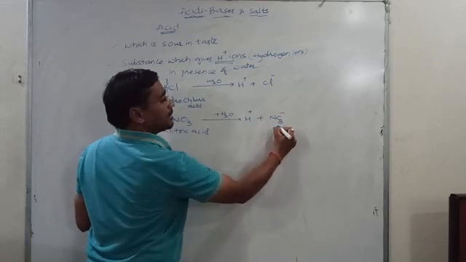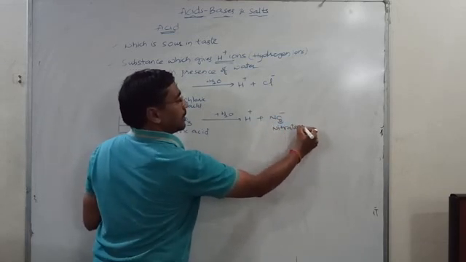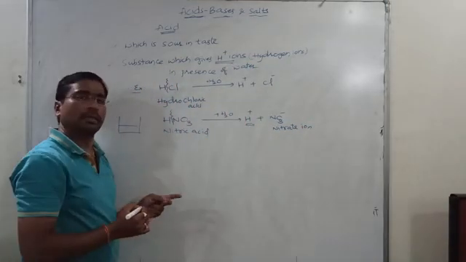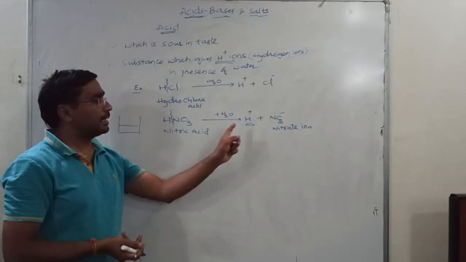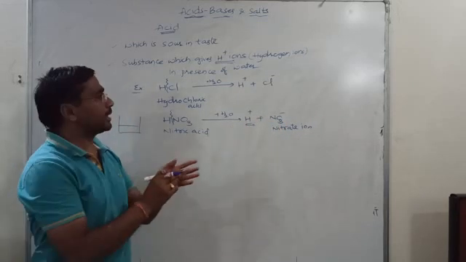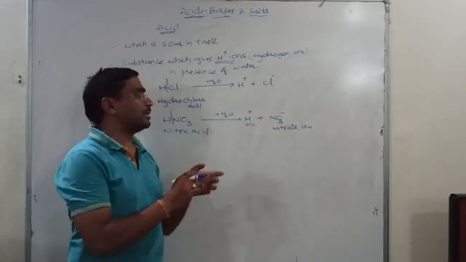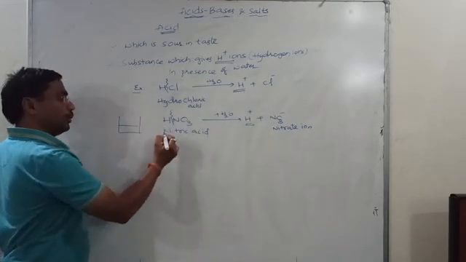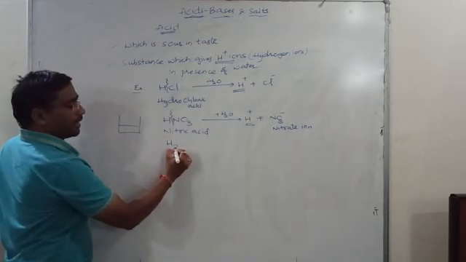NO3 minus means nitrate ion, and H plus is the hydrogen ion. We are not concerned with the other ion it is giving. Mainly we focus on the H plus ion.